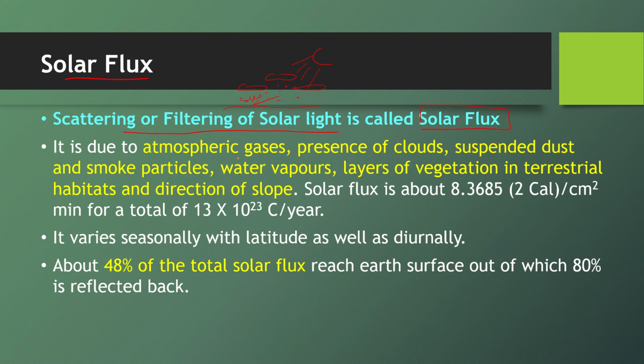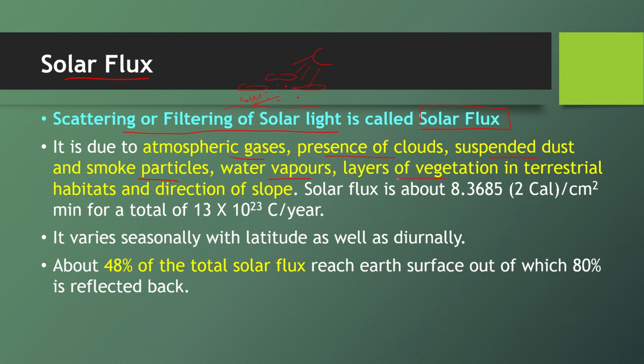Now why does this happen? As I told you, because of the gases: we have nitrogen, carbon dioxide, traces of chlorofluorocarbons, then there is ozone gas. A number of gases are there in the atmosphere, including oxygen, and they are responsible for solar flux. Also the presence of clouds, suspended dust, smoke particles, water vapors, then layers of vegetation.